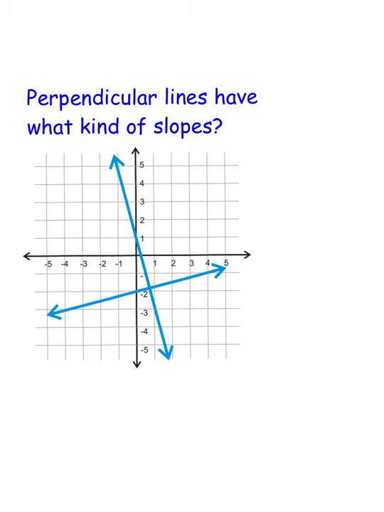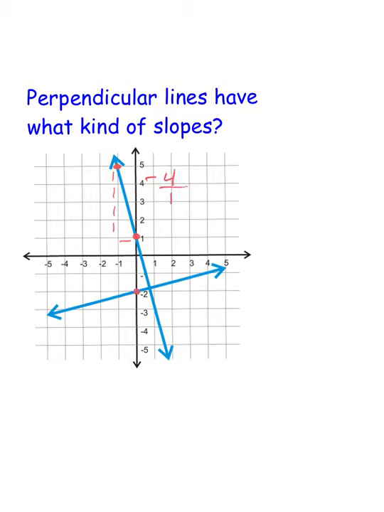Perpendicular lines will have what kind of slopes? Again, we're going to cheat a little bit. I'm going to pick two nice spots on this first line where the line hits a coordinate point, and I'm going to count boxes. 1, 2, 3, 4 over 1. So down 4, so -4 over 1.